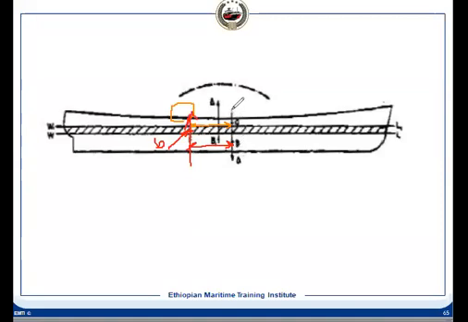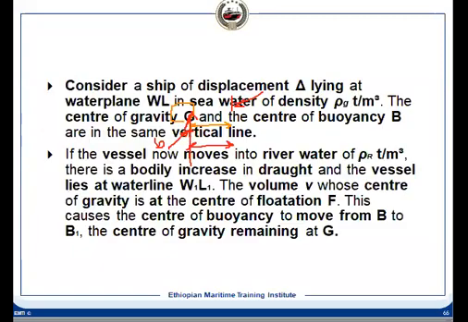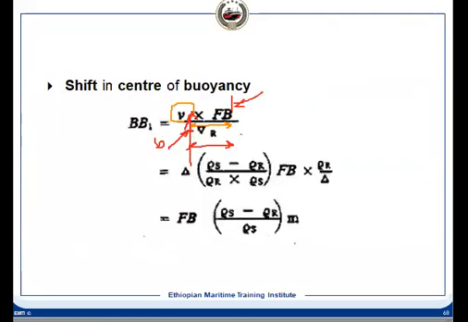So we are taking a moment at this axis, and we can calculate this moment to find B1. B1 multiplied by the delta, meaning inverse delta R, because it has gone to the river and the draft has increased. And how much will be the shift? This multiplied by this, which I have written here.